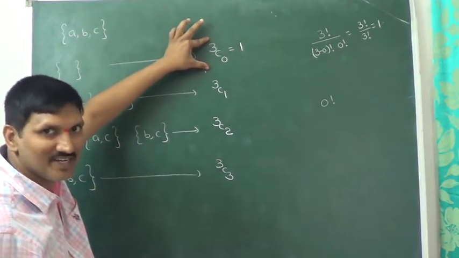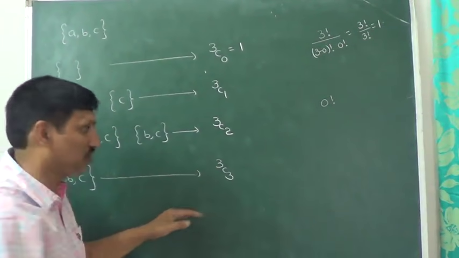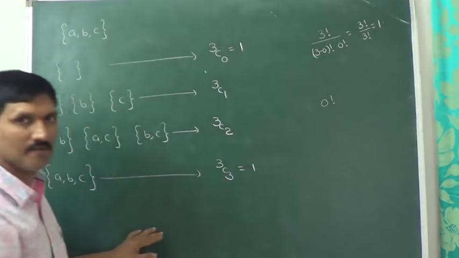Hey, this is 1. What about this value? 3 minus 3, 0. This value is also 1.